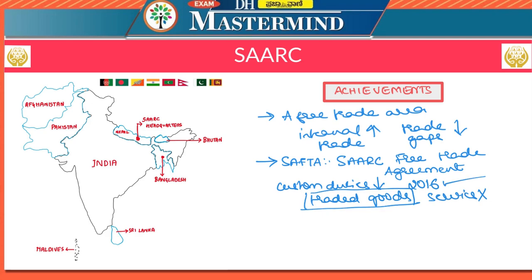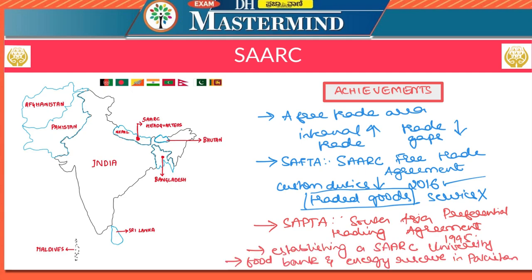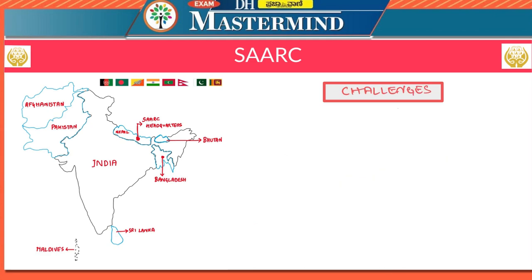SAARC also came up with another trading agreement called SAPTA or South Asia Preferential Trading Agreement. This came into effect in the year 1995 to promote trade amongst the member countries. Another major achievement of SAARC is establishing a SAARC university in India. In addition to these, an energy reserve in Pakistan as well as the food bank are also considered as achievements of SAARC. Now let us look at the major challenges faced by SAARC as an organization.